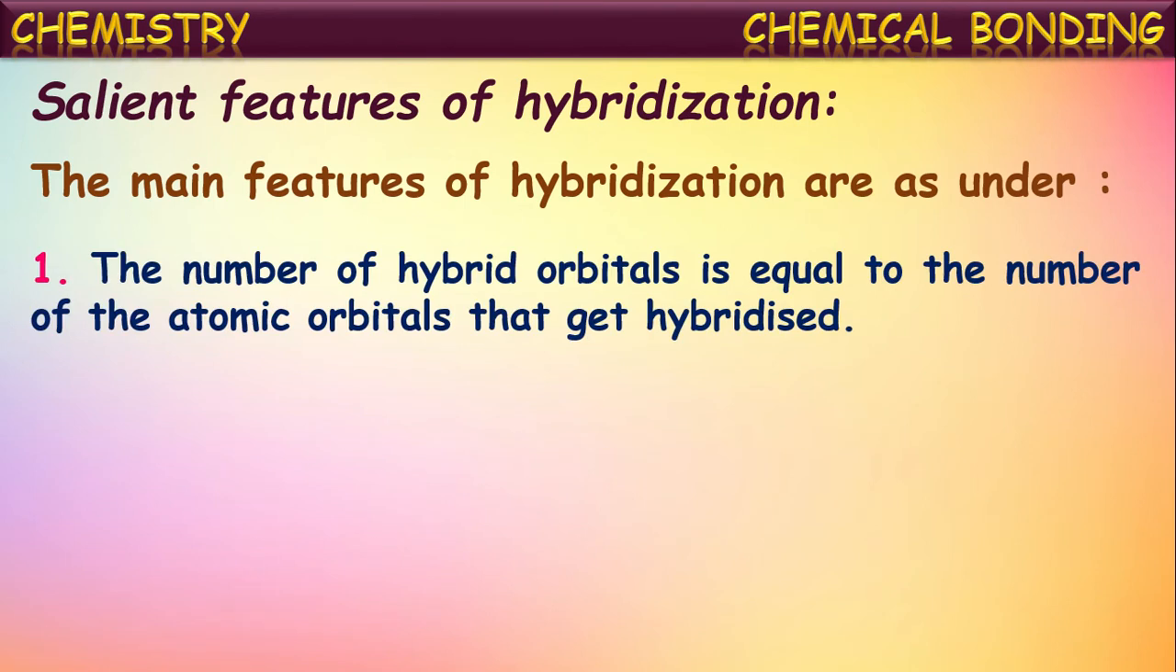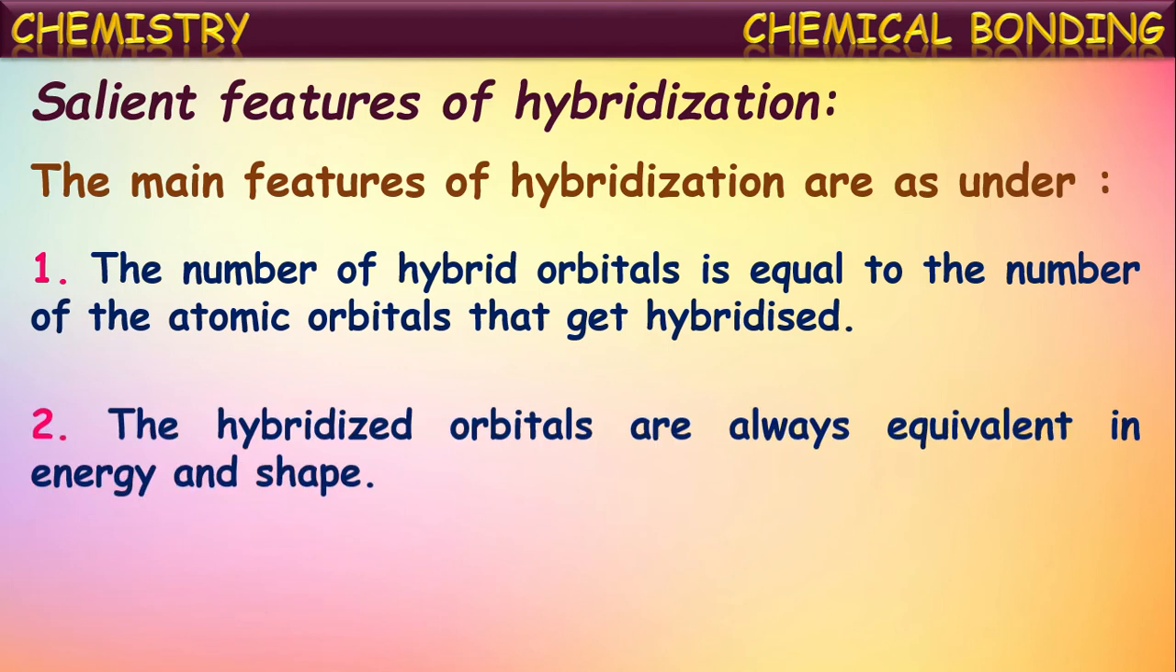The main features are like this. The number of hybrid orbitals is equal to the number of atomic orbitals that are getting hybridized. That means however many orbitals of an atom participate in the hybridization and intermix, the same number of hybrid orbitals will be formed. Suppose two orbitals are intermixing to form hybridized orbitals, then the number of hybrid orbitals formed will also be 2. That means the number of hybrid orbitals formed with equal energy will be equal to the number of orbitals intermixing in the process of hybridization.